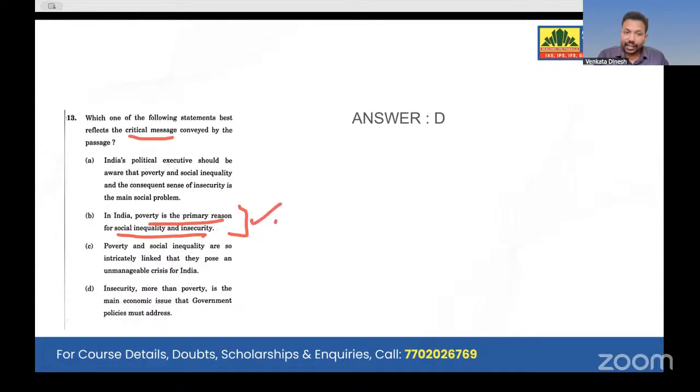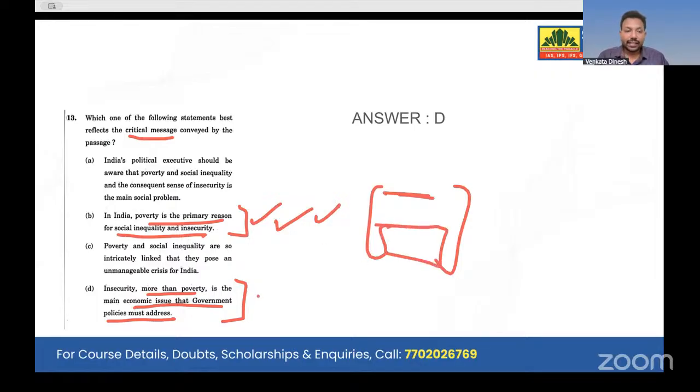This is correct. It is mentioned. But look, insecurity more than poverty is the main economic issue that the central government must address. This is the solution which he mentioned. Though there is a statement in the first part of the comprehension, this particular thing is a solution in the last four lines. That is D. So instead of B, we go with D. That is how you have to eliminate certain options.